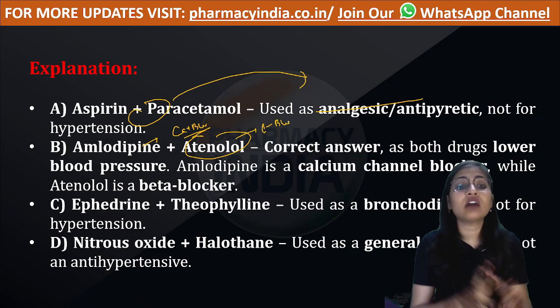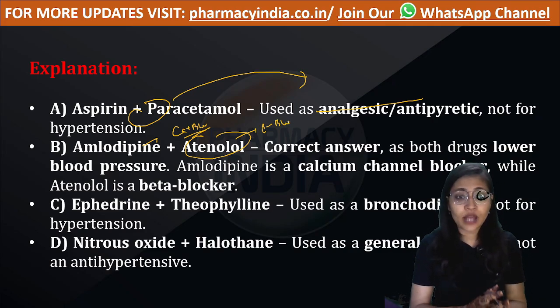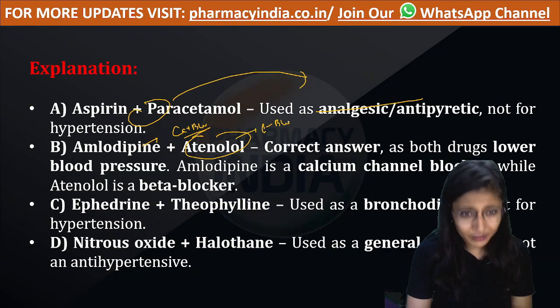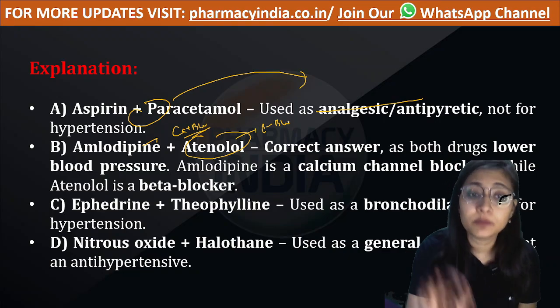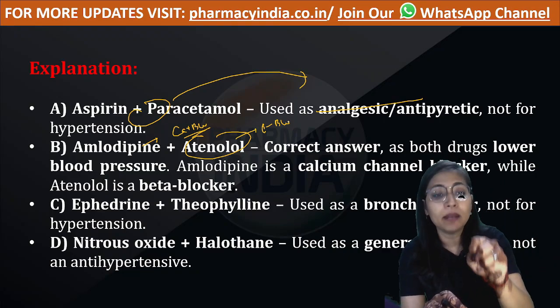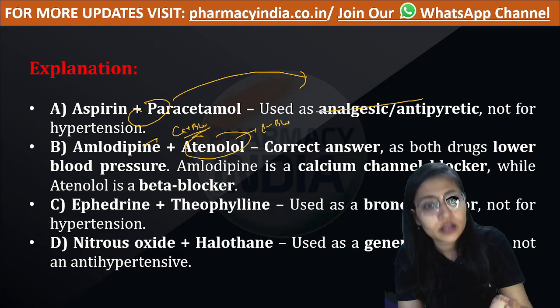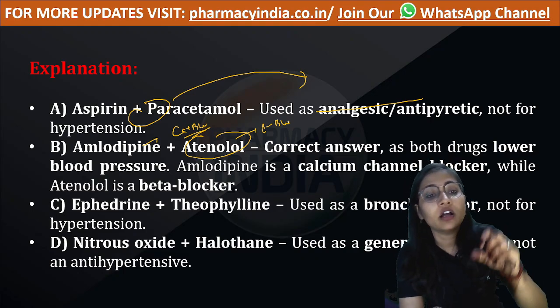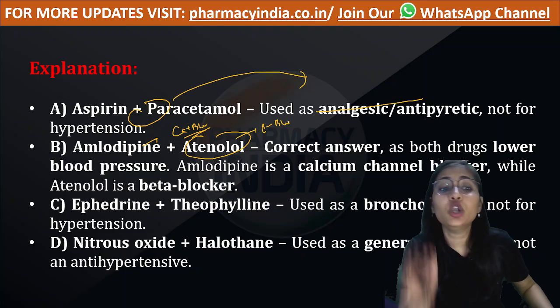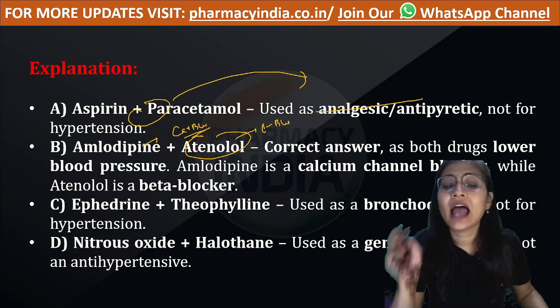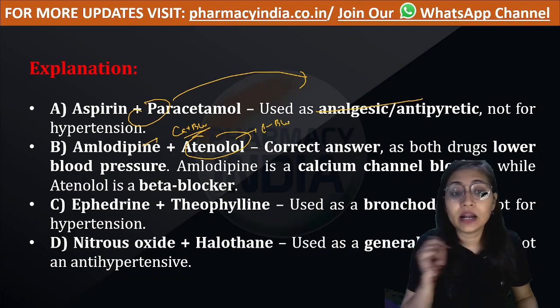When these two are combined, they help lower the blood pressure. If the calcium channel is blocked, contraction of the vessels is reduced, so they get dilated, and dilation lowers the blood pressure.